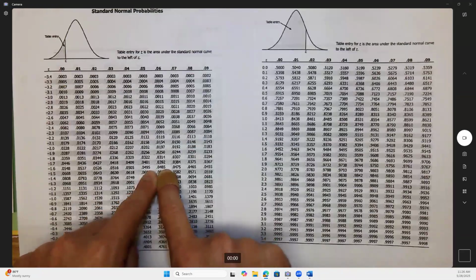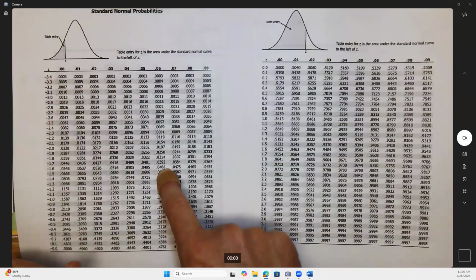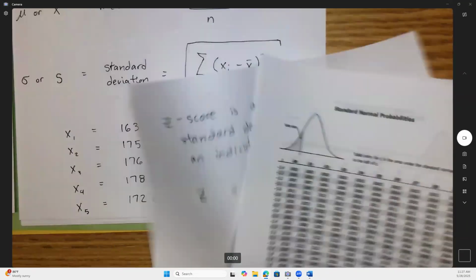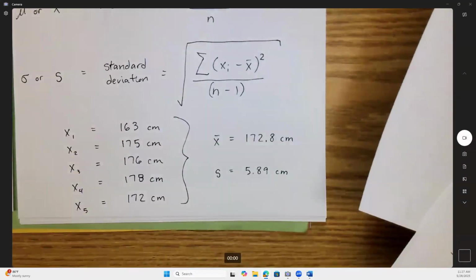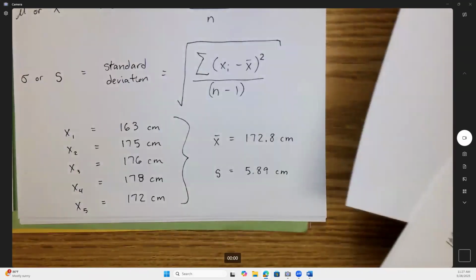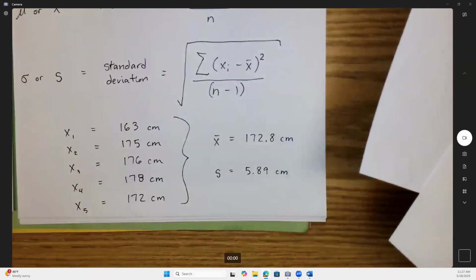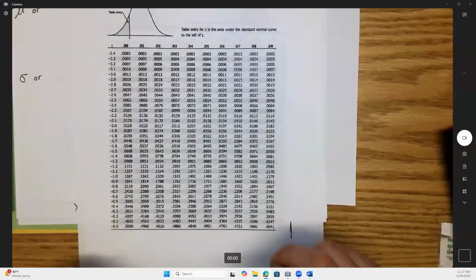100, right? So if this is 0.0485, could that be like 4.85%? Is it okay if I round that a little bit to 5%? Okay. So even though within this class the 163 centimeter tall person could be considered the shortest person, if I say, well, for the entire school, suppose you guys were representative of the entire school, could there be anybody shorter than you? It's like, well, yeah, statistically, probably, but how many? And the z table says that the answer to that is approximately 5%.